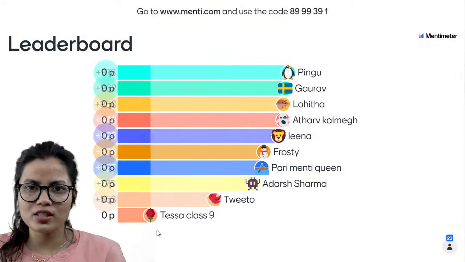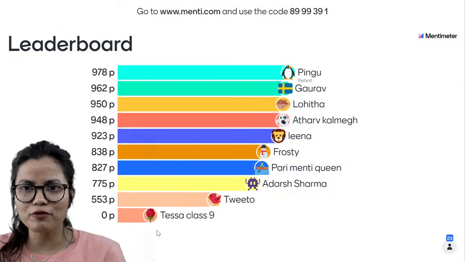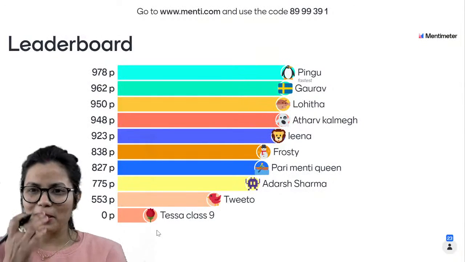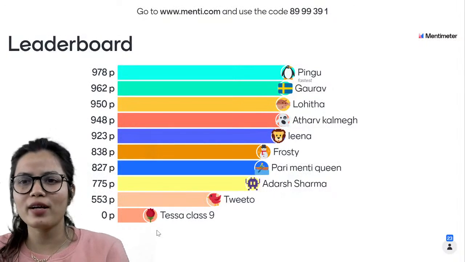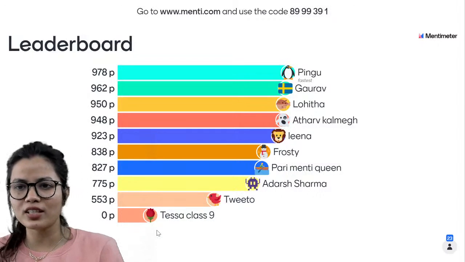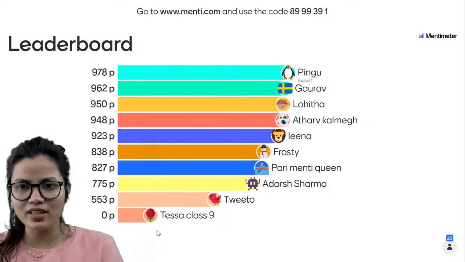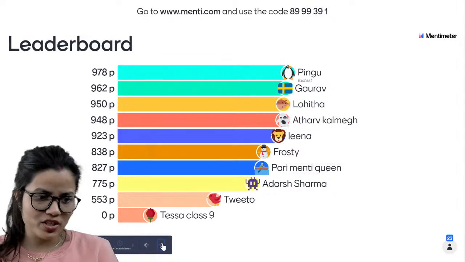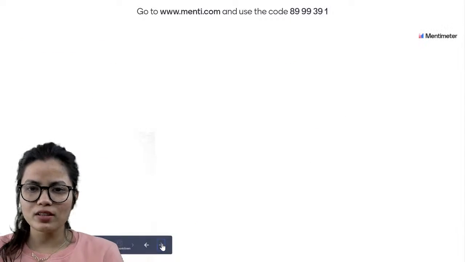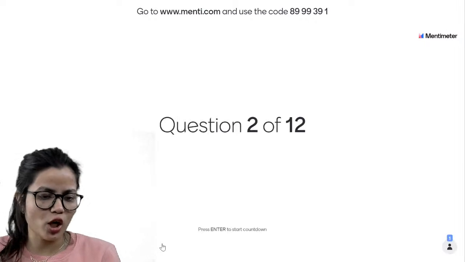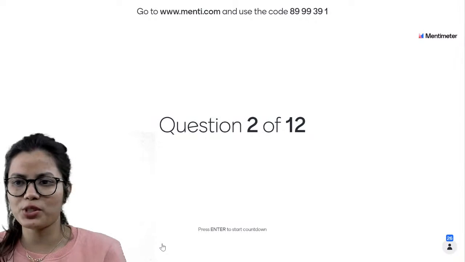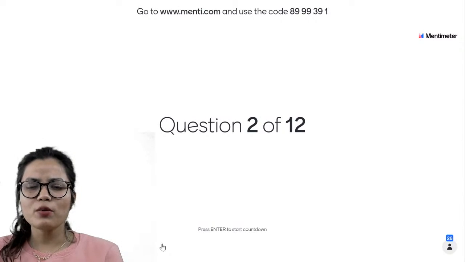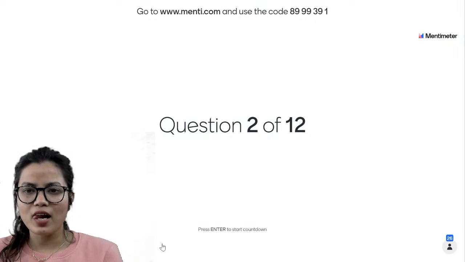So who is on the top? So we have Pingu with 978 points leading the leaderboard, followed by Gaurav, Lohita, Athar, Leena, Frosty, Pari, Adas, Twito, Tisa. Okay, चलिए. So next question भी कर लेते हैं. Then we'll understand the concept behind these two questions. Okay, so second question is on the screen, guys.